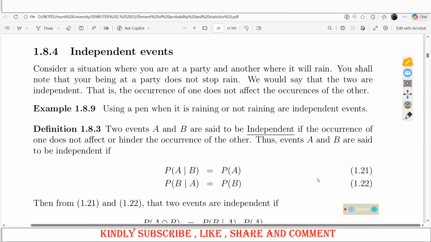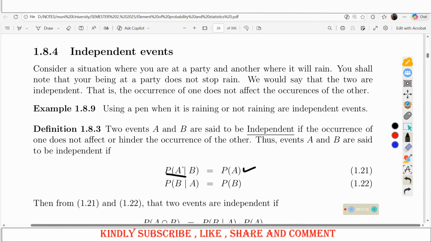And for that case, we shall be saying that events A and B are said to be independent if, one, the probability of A given B is same as the probability of A. Why do we say this? Because probability of A given B means the probability that A will occur given B has already occurred. But if A and B are independent events, the occurrence of A is not affected by the occurrence of B, because B has already occurred.